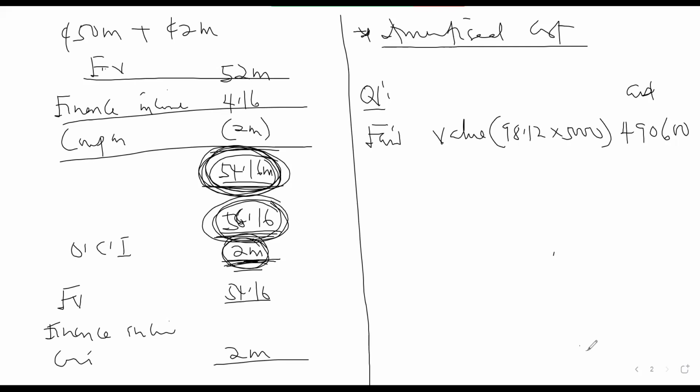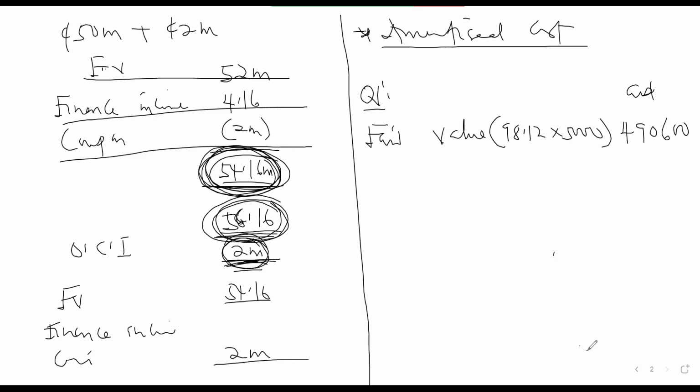Okay, so this is the initial recognition. You are going to debit the financial asset at 490,600, and you are going to credit cash. The cash should have been 500,000, but they are giving a discount, so you are paying only 490,600. So you debit the financial assets and you credit cash. That is the initial recognition.